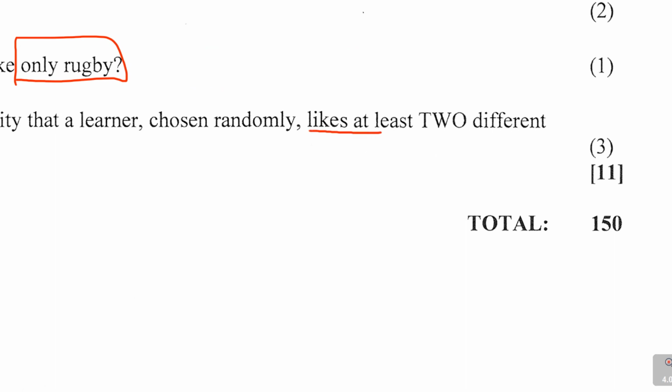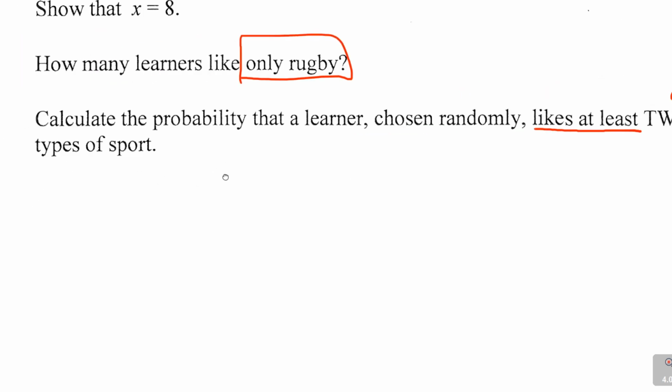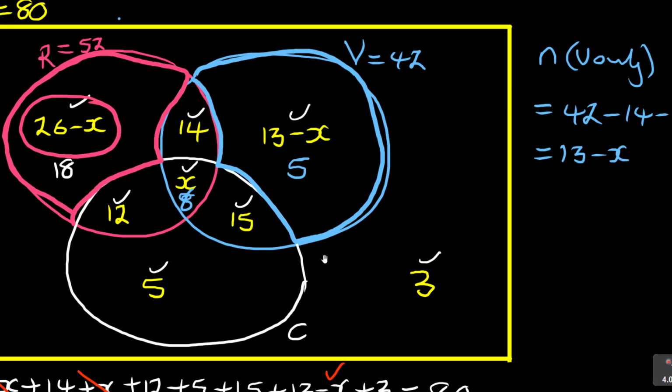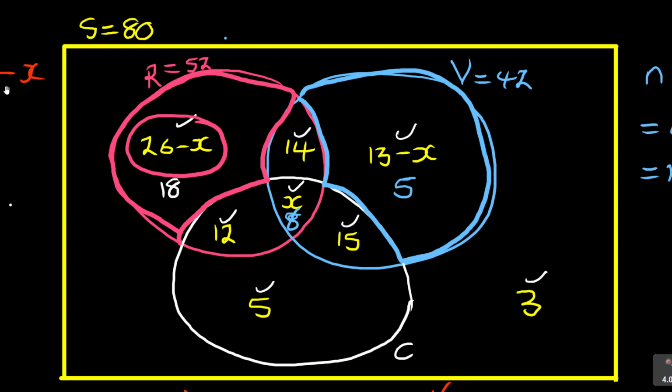They're saying the minimum or the smallest number of sports that this learner likes is 2. So meaning 2 and above, so likes at least 2 different types of sports. Now, what they're saying is, on our Venn diagram, we know that there are learners who like all the 3 sports, which is this one. They like all 3. So already they are included, because at least means the minimum is 2.